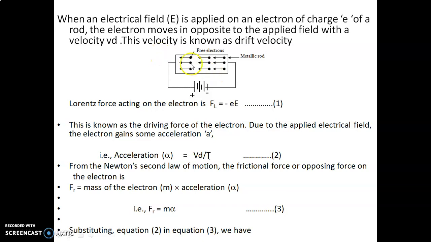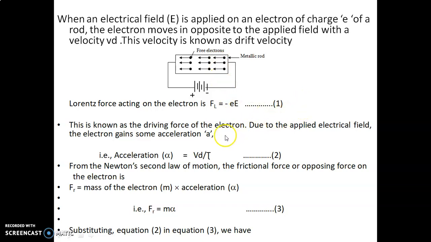Now, due to the applied electric field, electrons in the metal experience a force. That force is Fl, also called the Lorentz force. Lorentz force is equal to minus e into E. This force arises due to the applied electric field E on the metal. This is equation number 1.